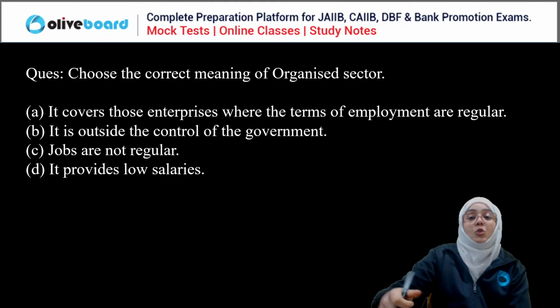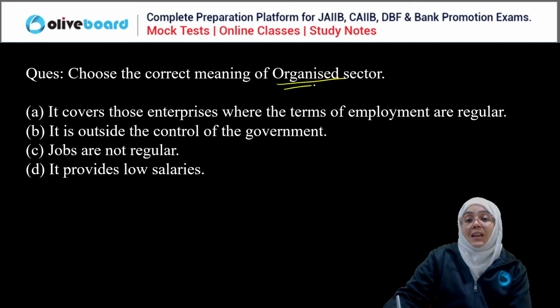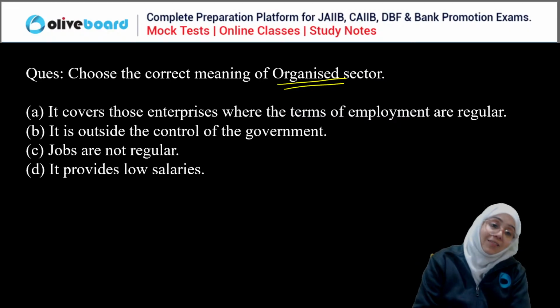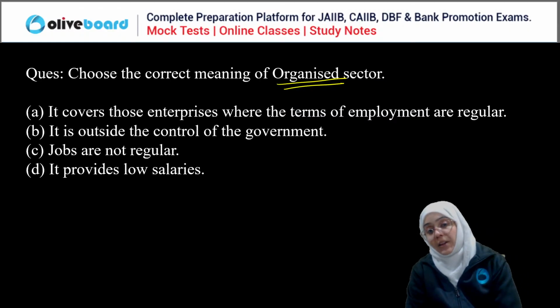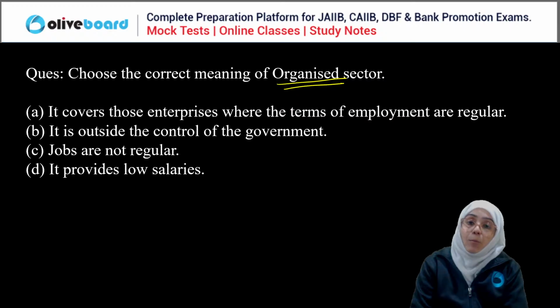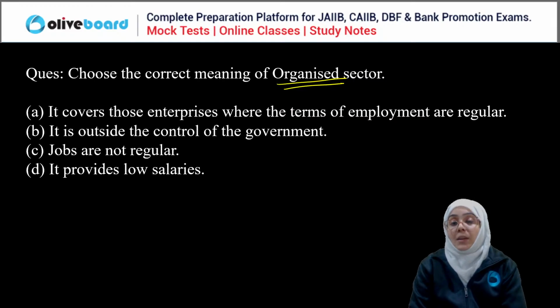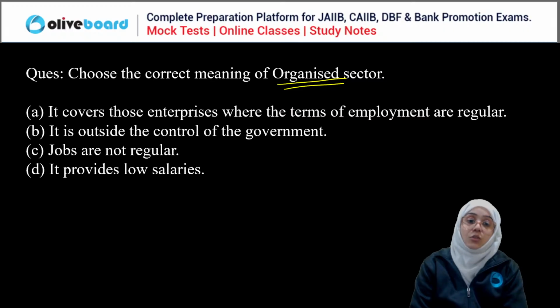True. Next question. Which is the correct meaning of the organized sector? It covers those enterprises where the terms of employment are regular.